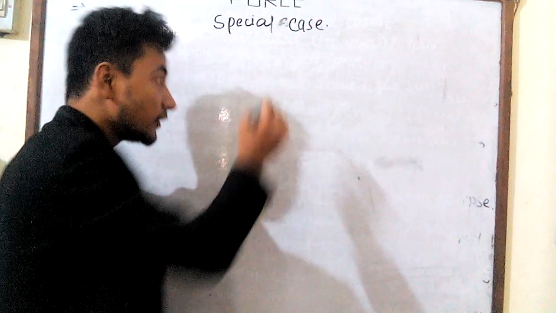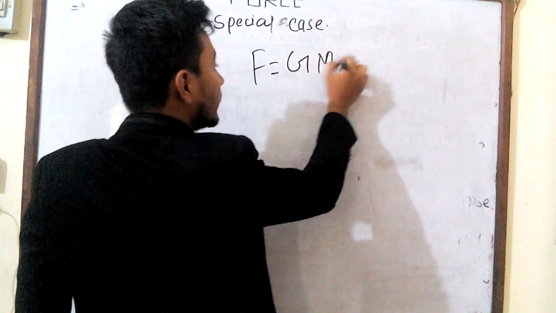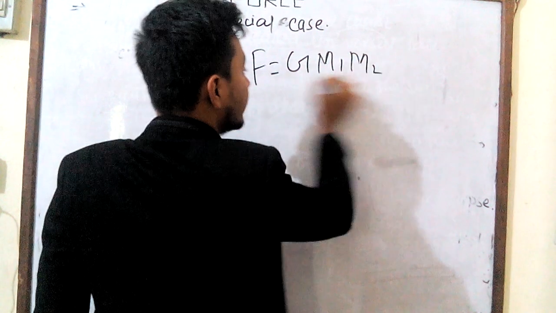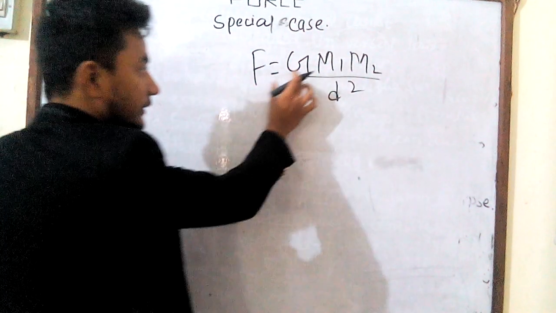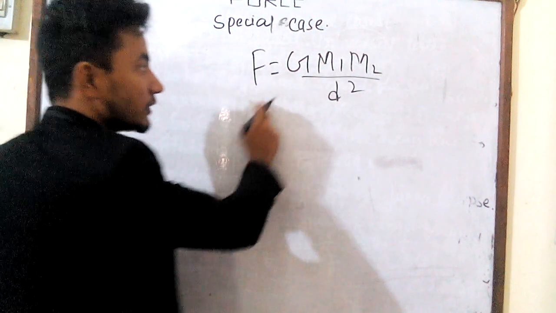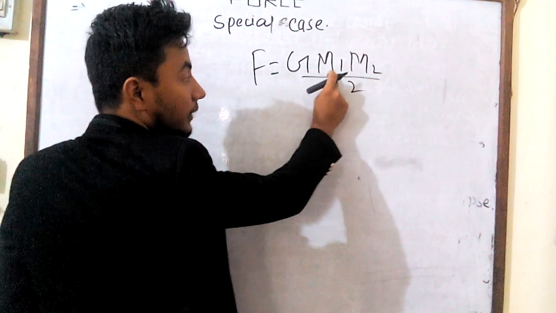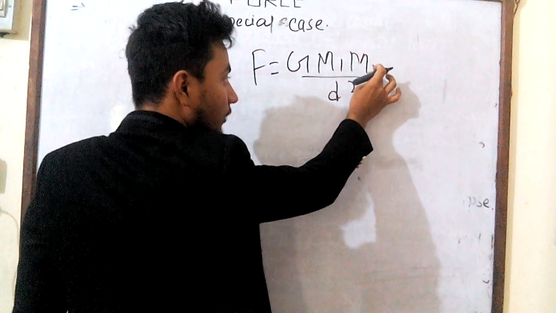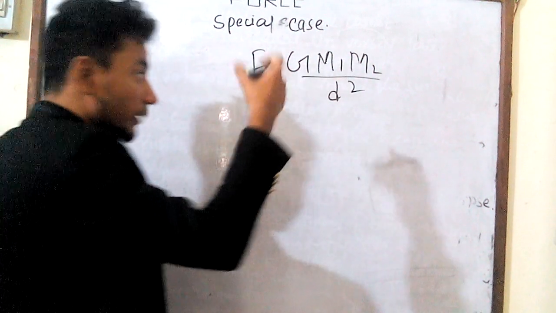So what is the formula of Newton's law of gravitation? F equals G m1 m2 by d squared, right? What is F? F is the gravitational force, G is the gravitational constant, m1 is the mass of one heavenly body, m2 is the mass of another heavenly body, and d is the distance between the two bodies.